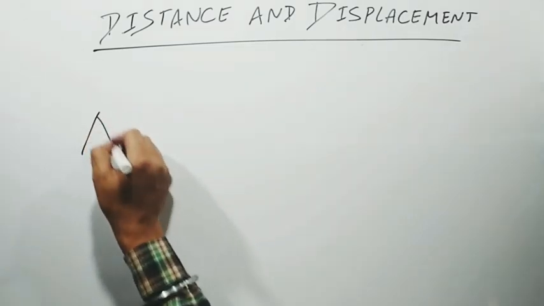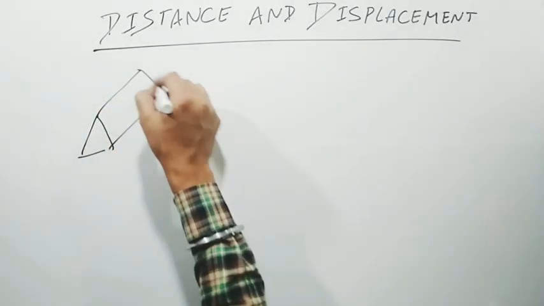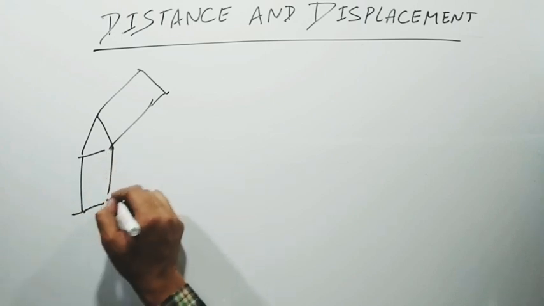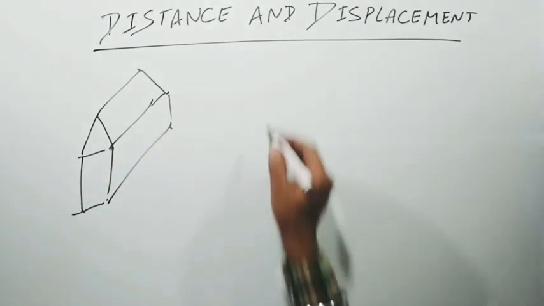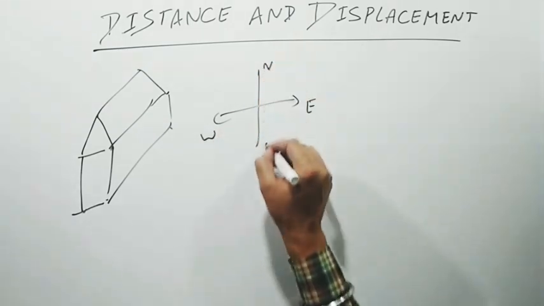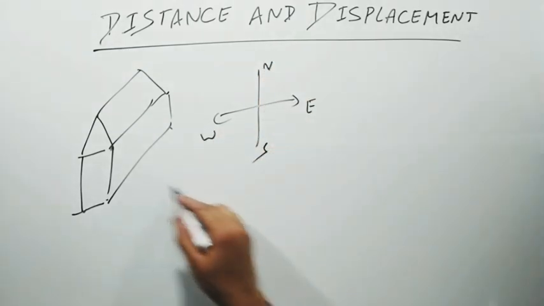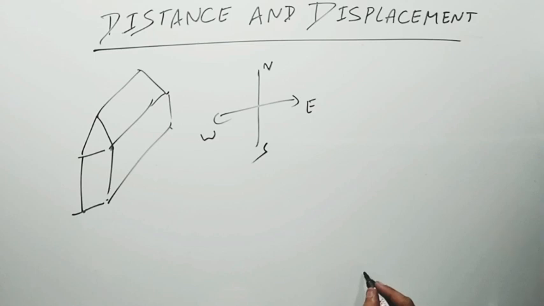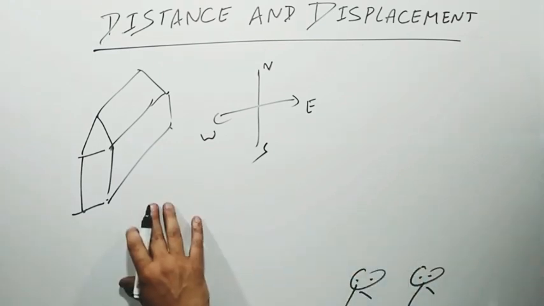Suppose you are living in this house. Okay, so this is the direction. And you are working somewhere outside with your friend. Your friend doesn't know where your house is.